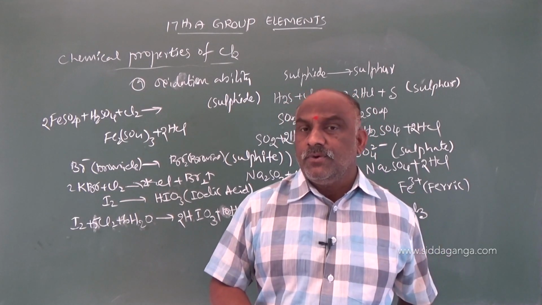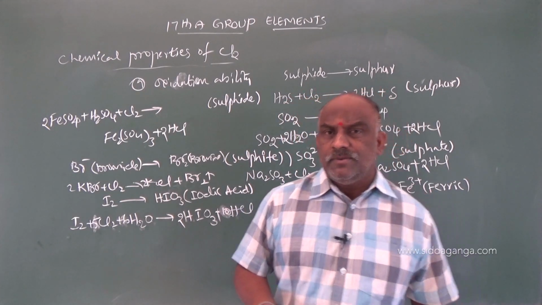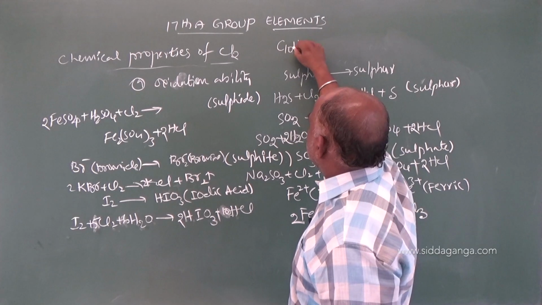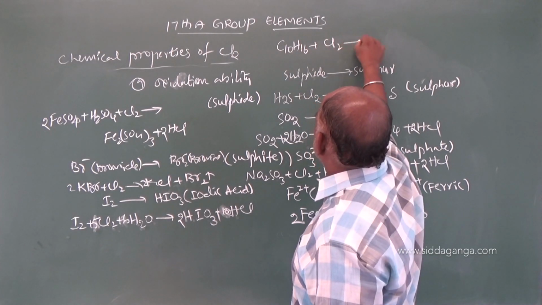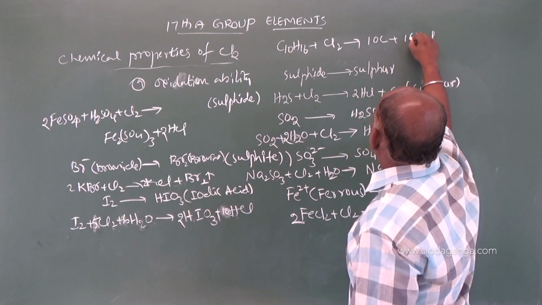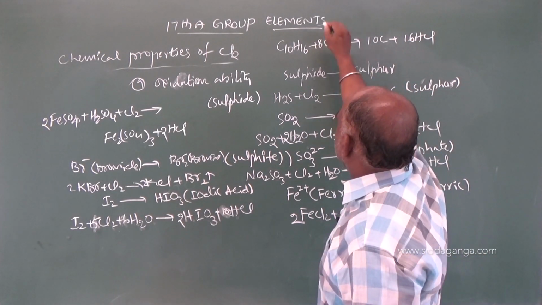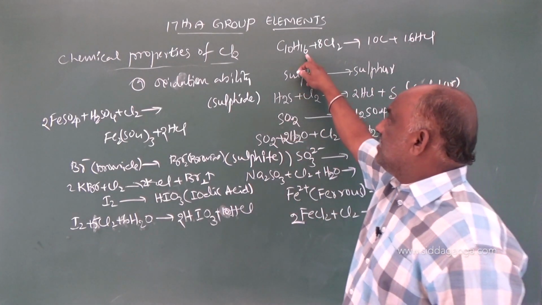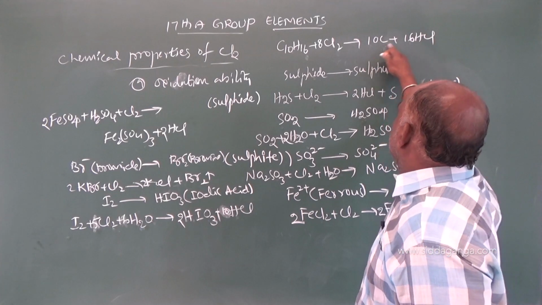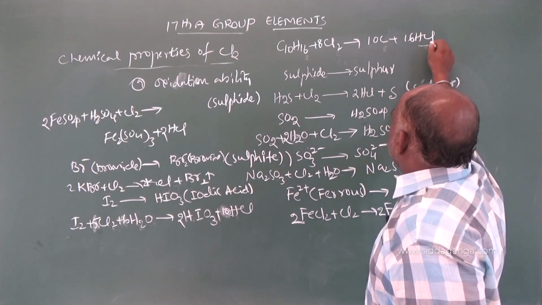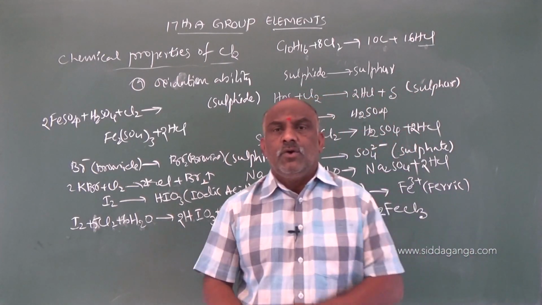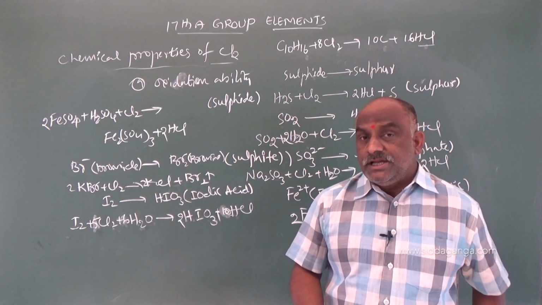So, chlorine acts as a good oxidizing agent, and with some hydrocarbons, one more equation was there in your NCERT text: C10H16 plus Cl2 gives rise to 10 C plus 16 HCl. 16 HCl means you require 8 Cl2. The hydrocarbon C10H16 combined with Cl2 gives rise to 10 C plus 16 HCl. These are the chemical properties of chlorine, and chlorine acts as a good oxidizing agent.